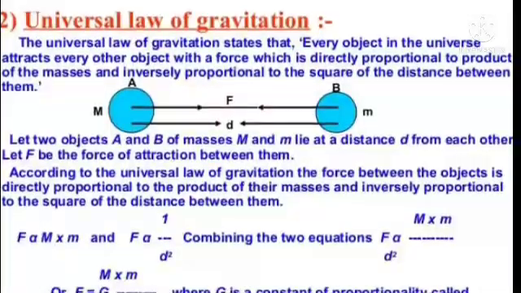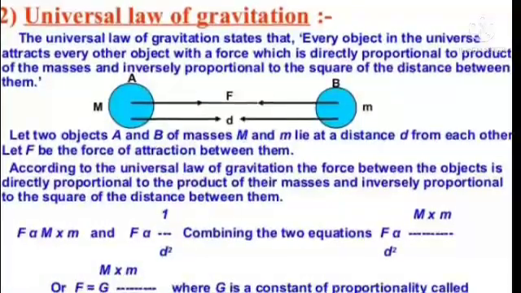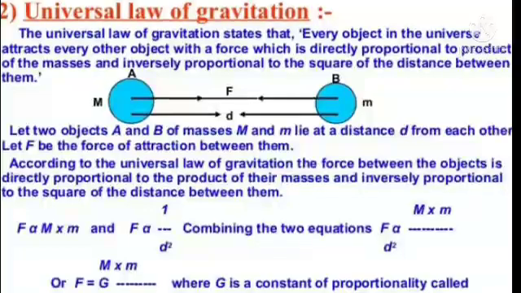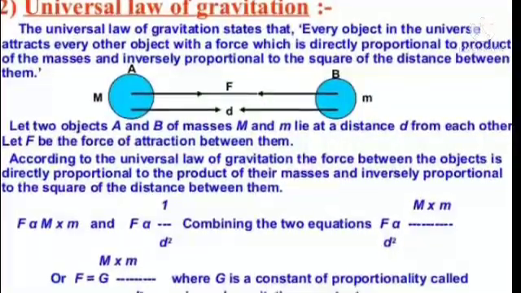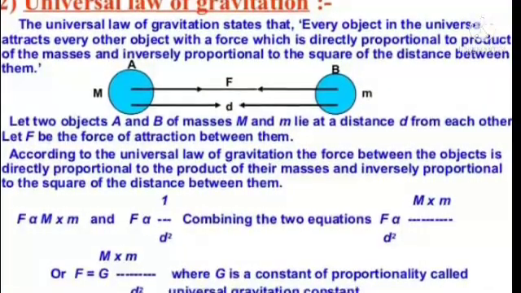Universal law of gravitation. The universal law of gravitation states that every object in the universe attracts every other object with a force which is directly proportional to the product of the masses and inversely proportional to the square of the distance between them.